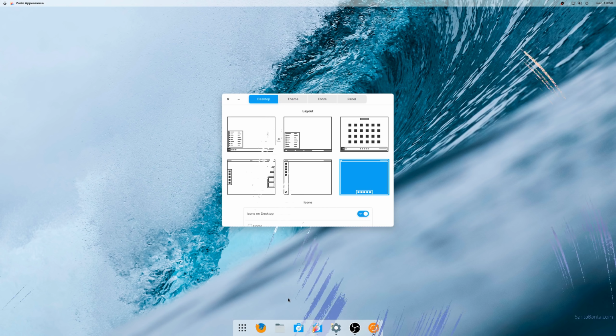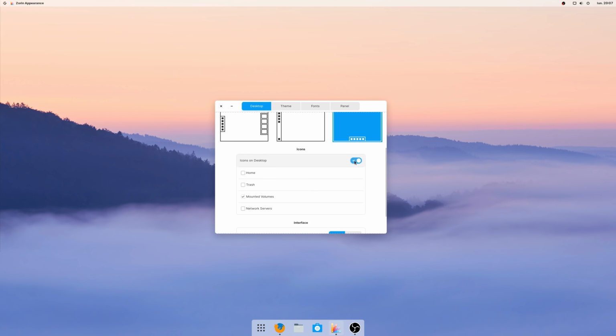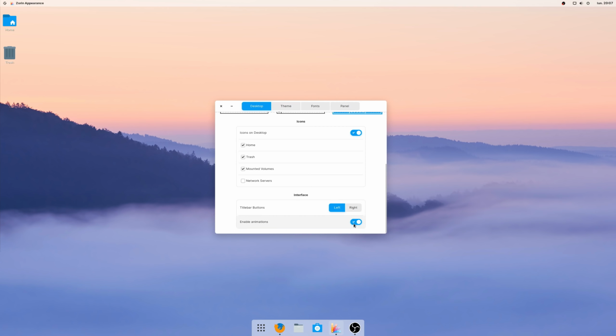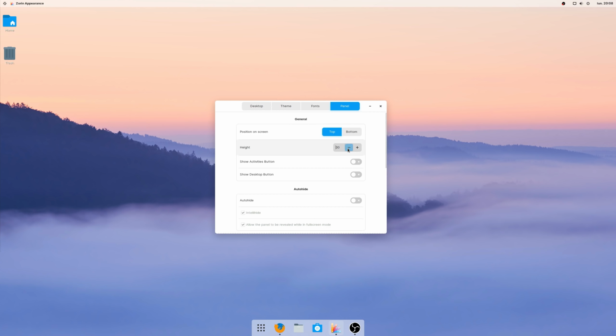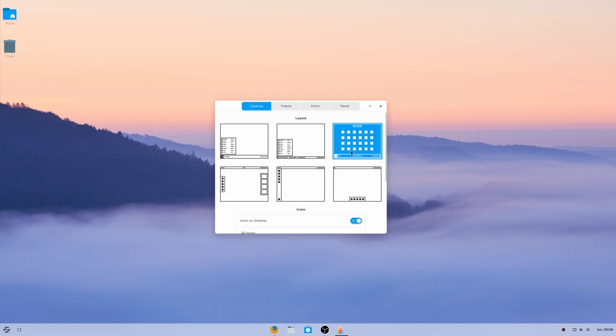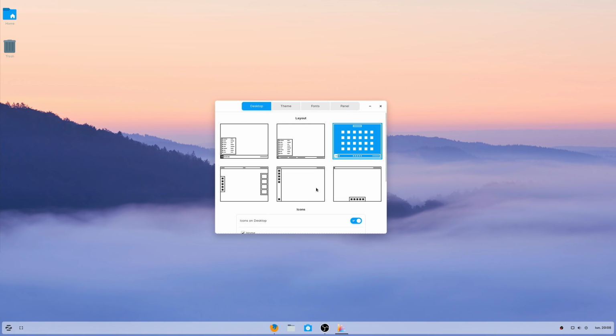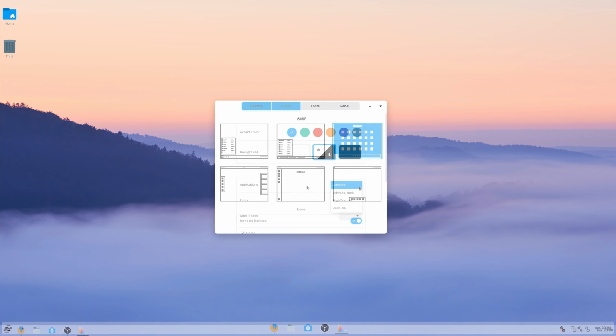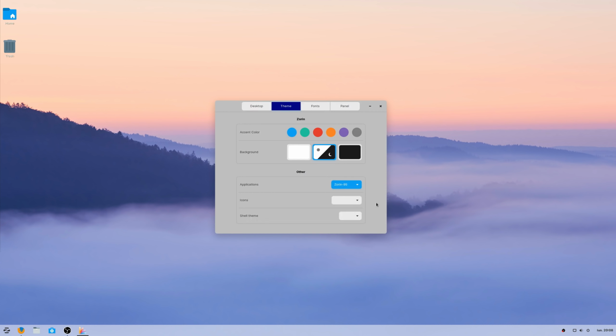Other options include disabling desktop icons, or choosing which ones you want to display, disabling animations, switching window controls left or right, changing fonts, or completely tweaking the panel with what looks like Dash to Panel's default options. Zorin Core users will only get the Windows and the touch layout. They'll have to replicate the other ones by hand if they want to use them. Users willing to change the theme or icons can also do it here without installing GNOME Tweaks.